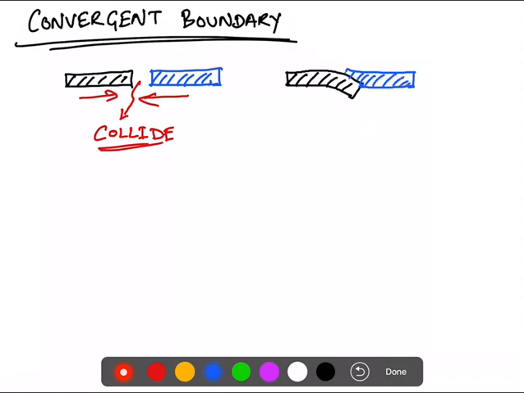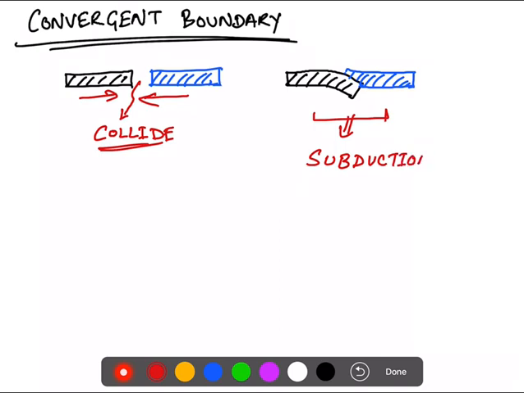What may happen is that one plate may subside. Sorry, not subside. One plate will move. It will slide beneath the other plate. So this is possible when the two plates collide, and because of this, this is called subduction.